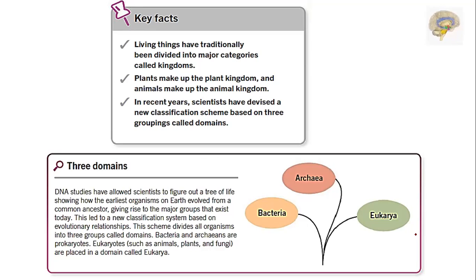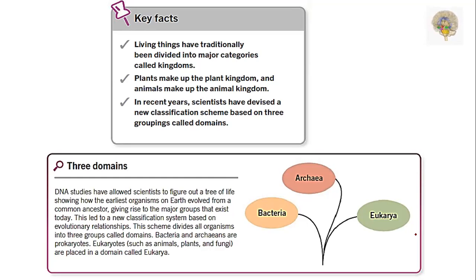This led to a new classification system based on evolutionary relationships. The scheme divides all organisms into 3 groups called domains: bacteria, archaea, and eukaryotes. Animals, plants, and fungi are placed in the domain called eukarya.